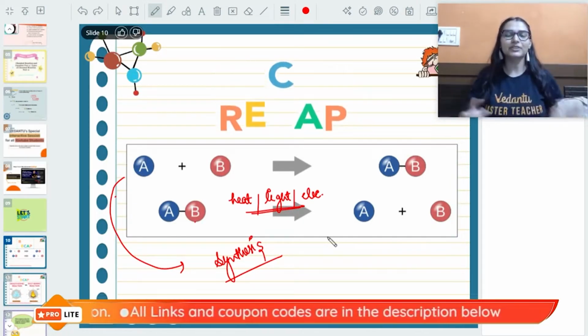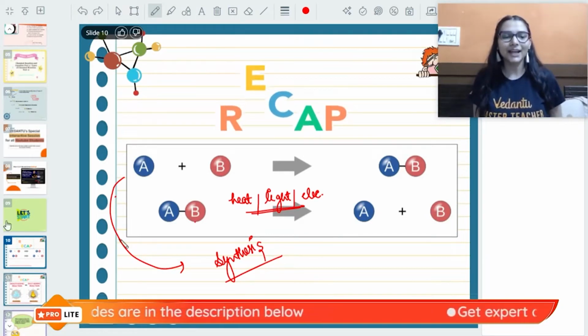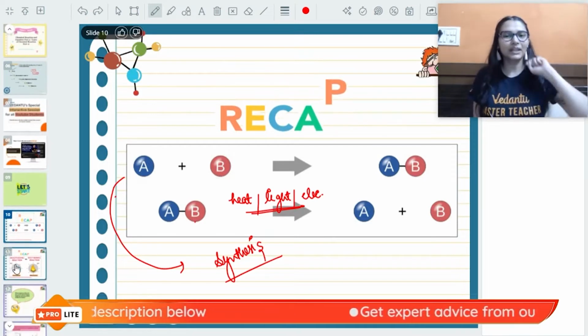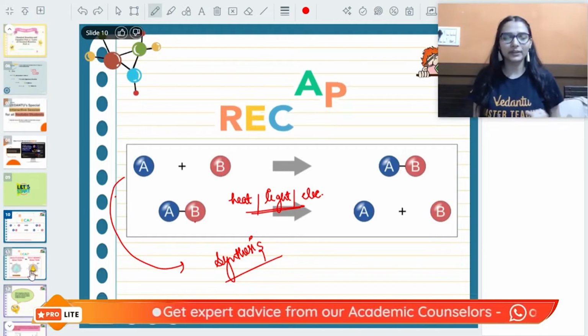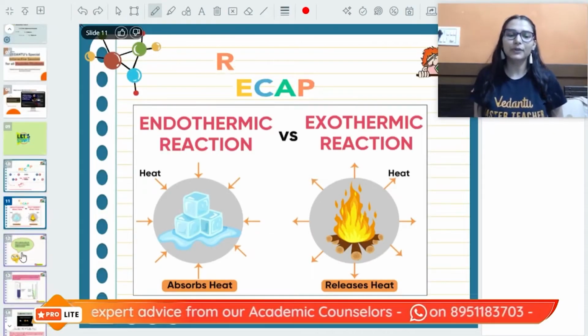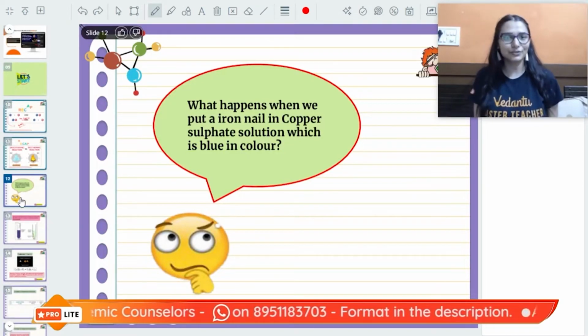Like one substance absorbs the heat energy, gets broken down, so that is why combination reactions are exothermic, and the decomposition are endothermic, because they are absorbing the heat. Okay, so we talked about the exo and endo concept. Now we will see the next reaction.